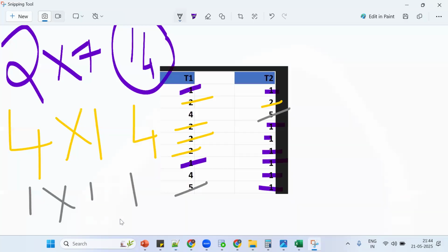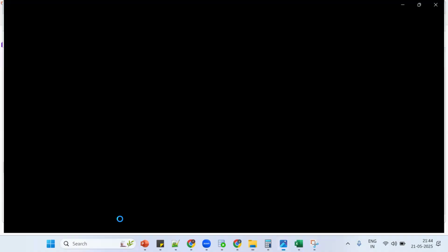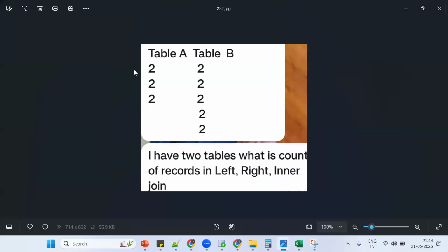Take the left side table and the right side table. Same thing. Now you need to say one more thing and you will be able to answer the question. How many twos are in the left side table? 3. In the right side table, how many twos? 5. Tell me, totally for inner join, how many records? 15. Simple, 3 fives are 15. For left to right, full, cross.